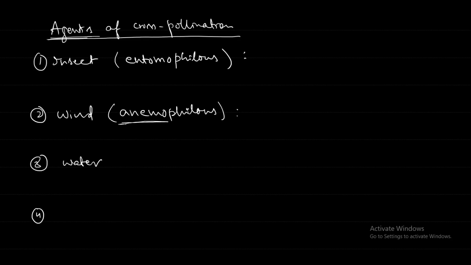Water pollination, water as an agent of pollination. So water we say as hydrophilous. Now in hydrophilous, flowers that are obviously growing in water would require water as the agent to be pollinated. You can see in figure 5.3, the name of the plant is Vallisneria. Important example, repeating question, Vallisneria.